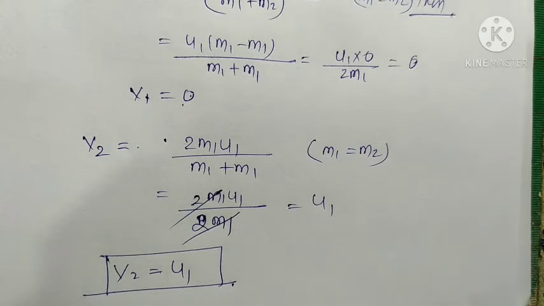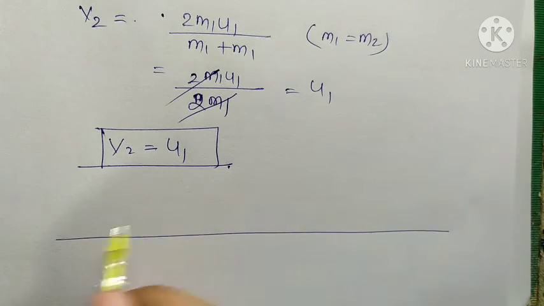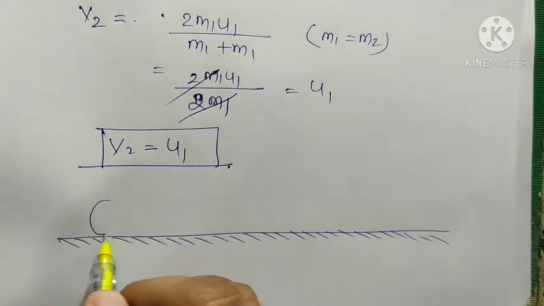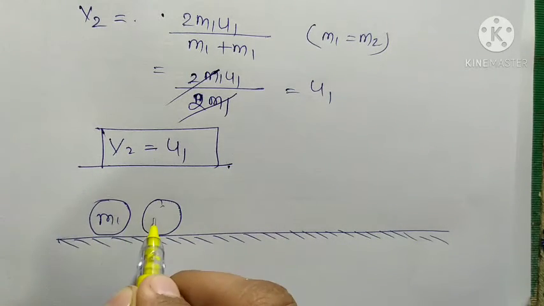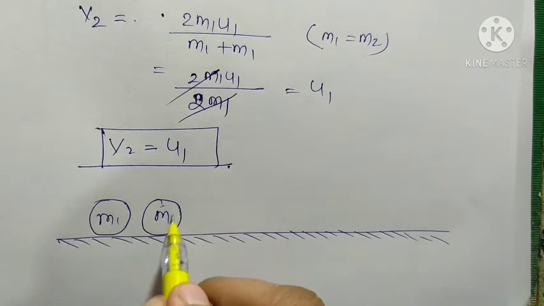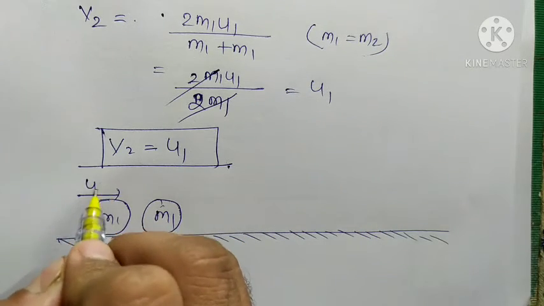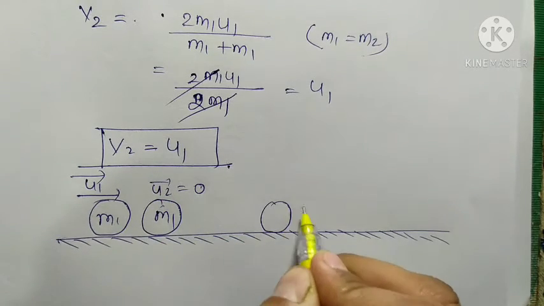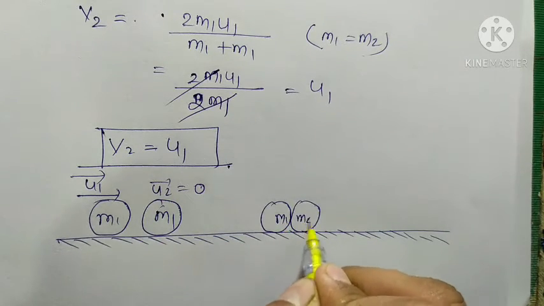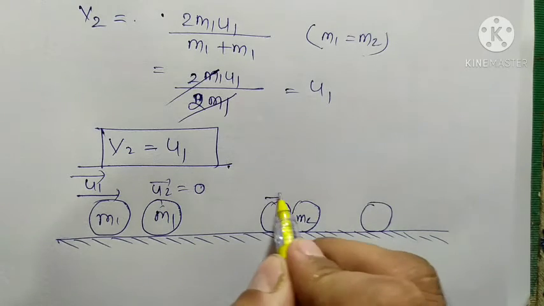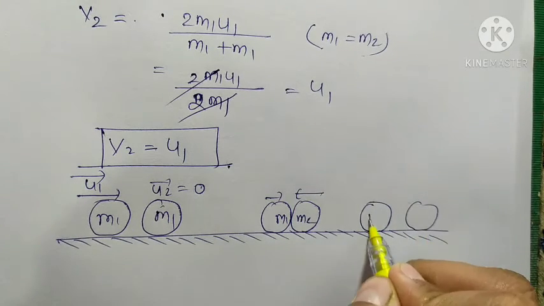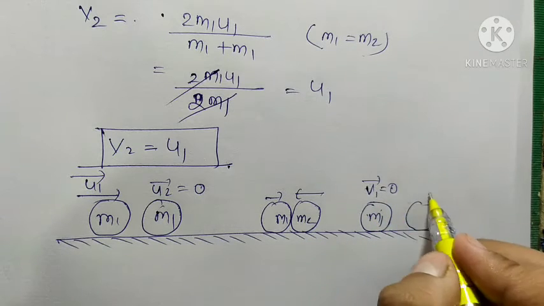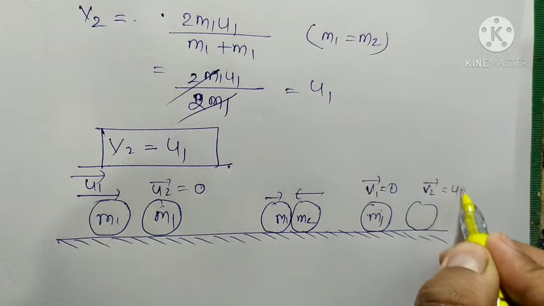So what happened? In this condition m1 and m2, both bodies have the same mass. The first body is moving with initial velocity u1, and the second body is at rest. When collision happens, the velocity of the first body is equal to 0, and the second body v2 is equal to u1.